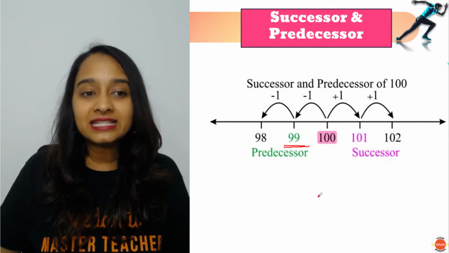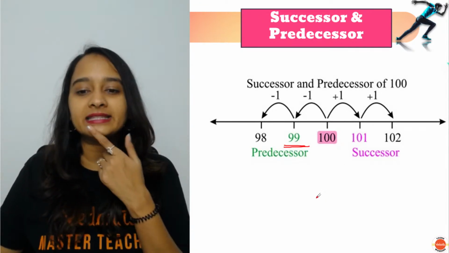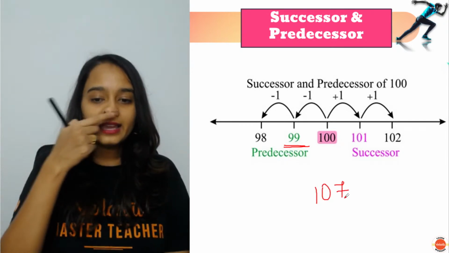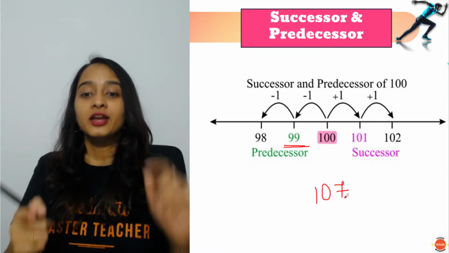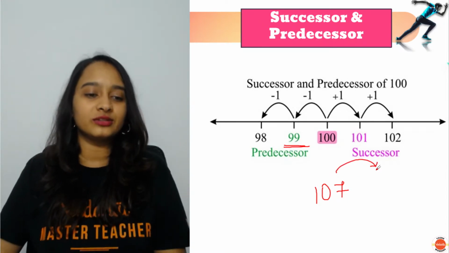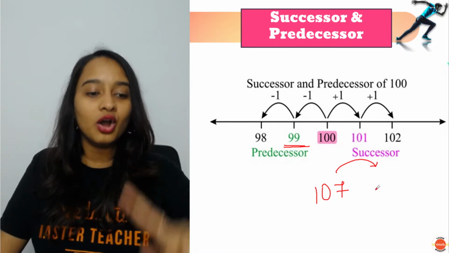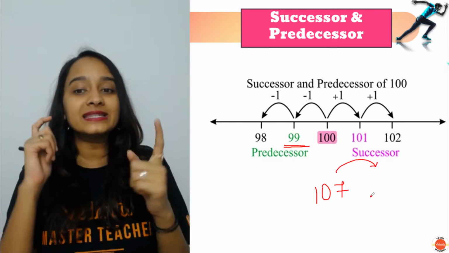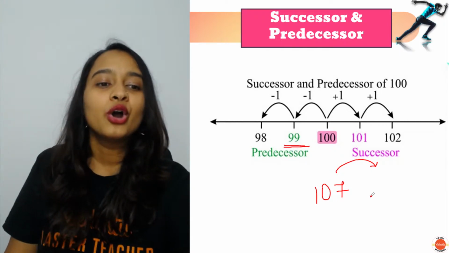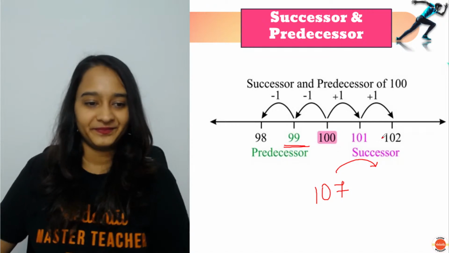So if I take for example, let's take a number 107. Okay, everybody, 107. Now, what is the successor of 107? Can somebody tell me here what is the number? What is the successor of 107? Come on, I want you guys to quickly spam.